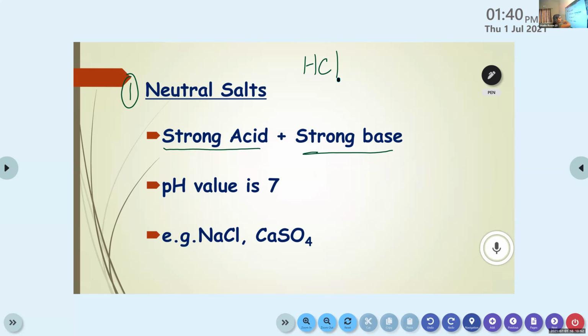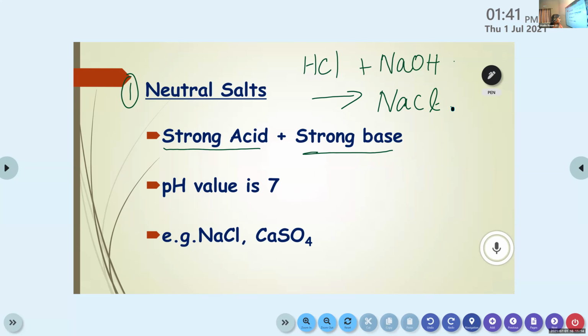So we can write the strong acid example as HCl. And can you tell me one strong base? Sodium hydroxide. Yes, NaOH, it's a strong base. So the product formed is NaCl. So it belongs to this category of neutral salts.